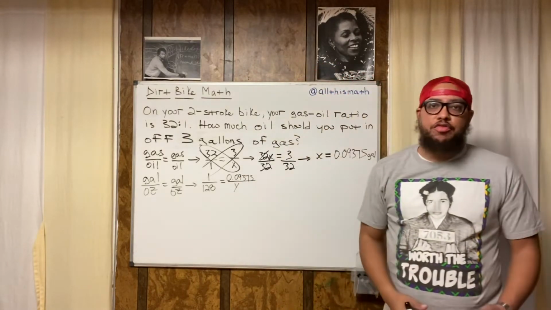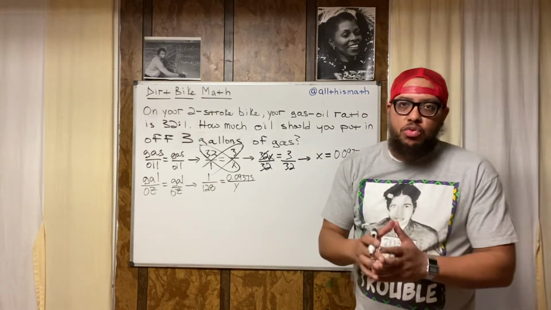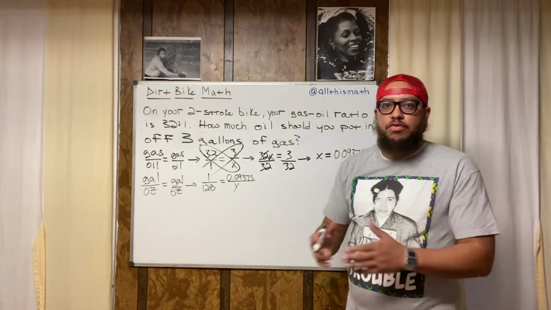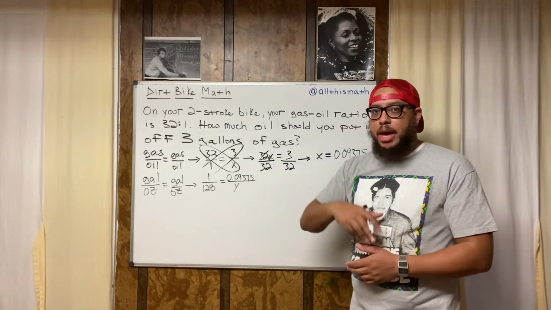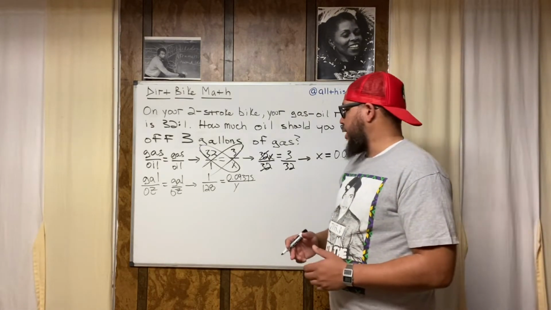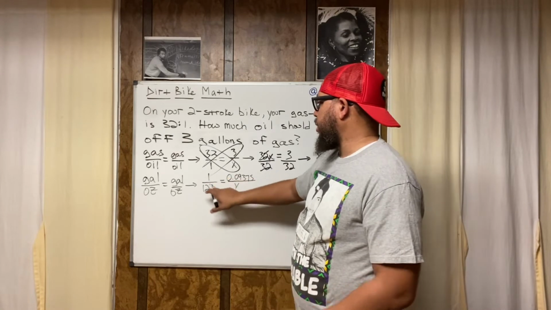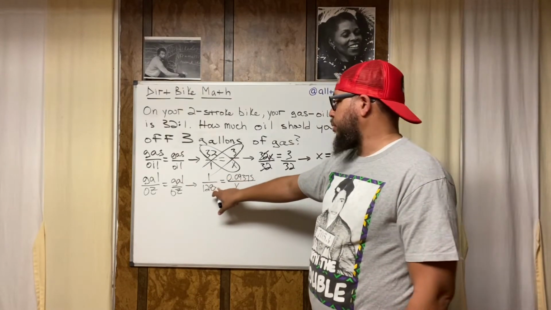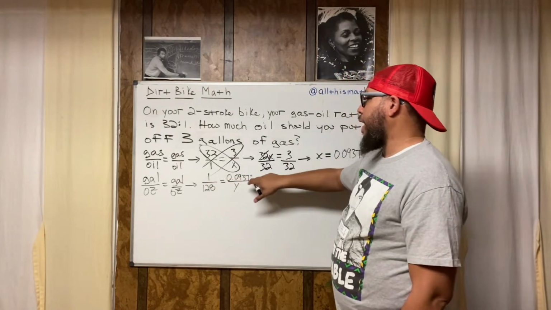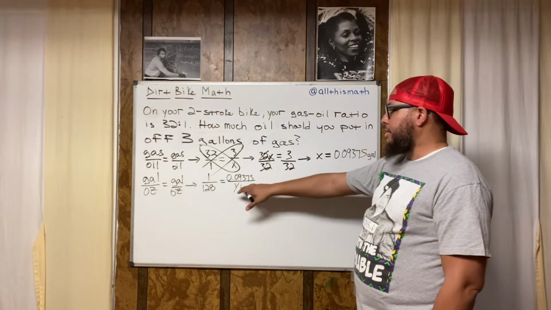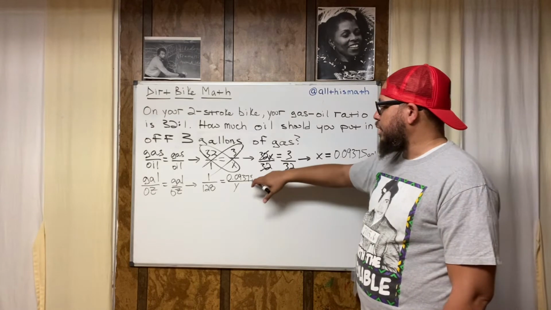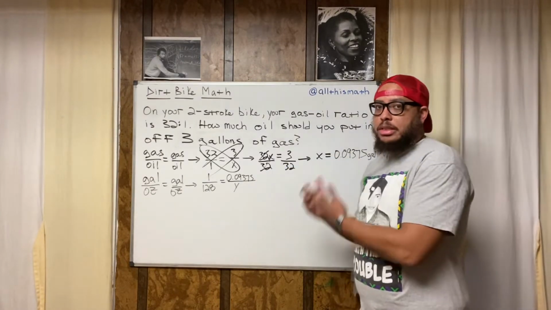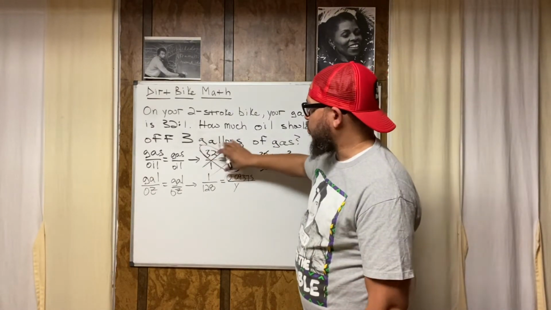Now I know I'm talking kind of fast, but if you don't understand something I said, feel free to pause and rewind. That's the beauty of the technology. Just pause and rewind, run it back, to get a better understanding. All right, so this is 1 gallon, matches up with 128 ounces. This is 0.09375 gallons, matches up with the amount of ounces that we're looking for. We're trying to figure out how many ounces that many gallons equals. I use the same method that I used up here, cross product property.